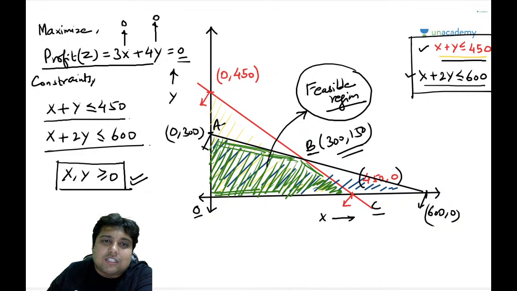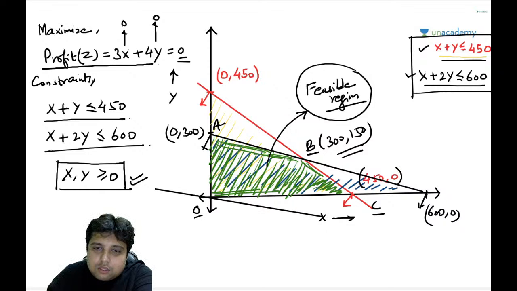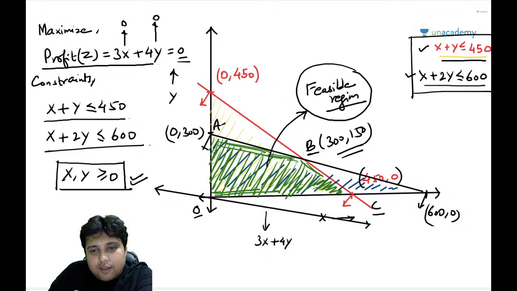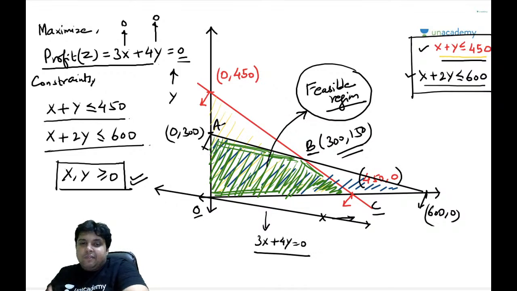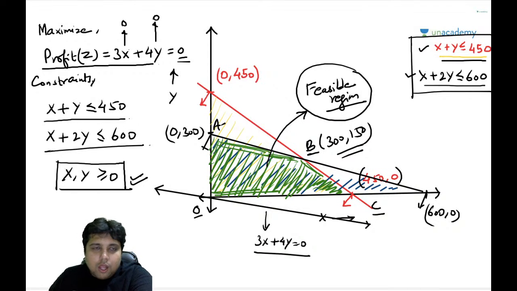So suppose I simply draw this line 3x plus 4y. So this line will basically look like, let's say, this. So this line that I have drawn is basically 3x plus 4y equal to 0. Okay? It is passing through the origin also. Now what happens? Let's just see this.